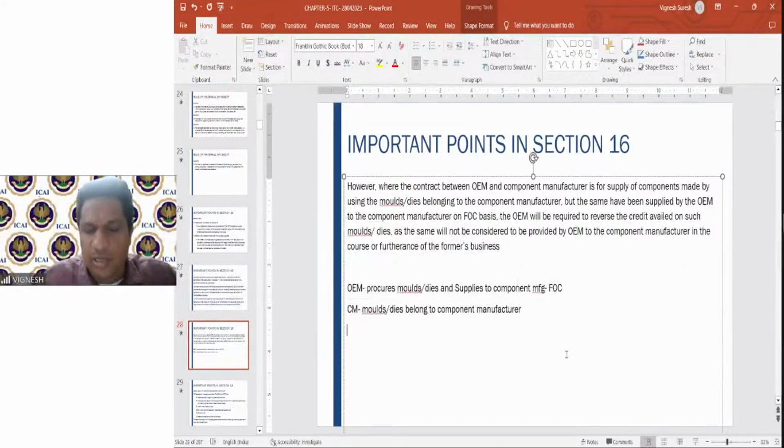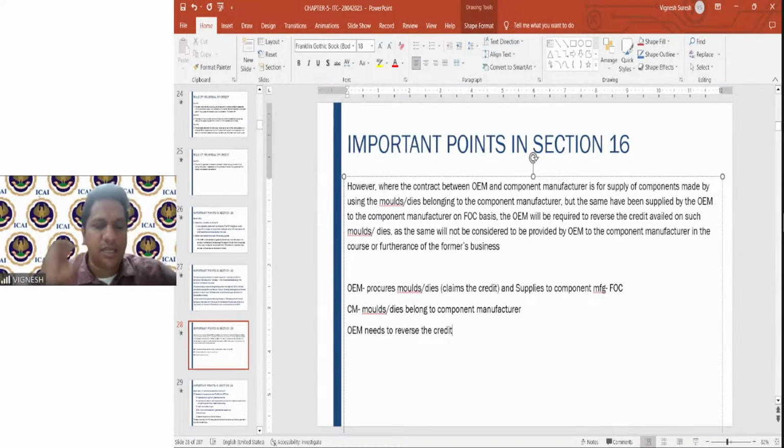In that particular situation, the OEM needs to reverse the credit. So here what it does, once it procures the molds or dies, here I'll write in the bracket so no confusion, claims the credit and supplies to the manufacturer. Here molds or dies belong to the component manufacturer. Here the OEM needs to reverse the credit.